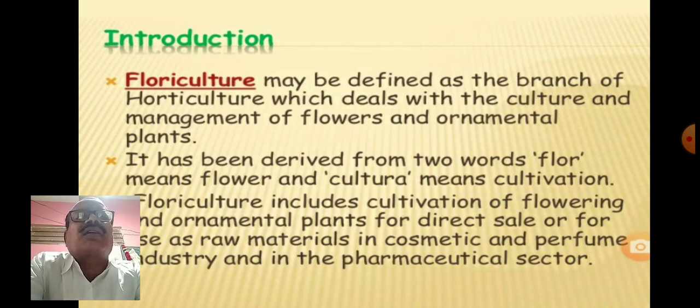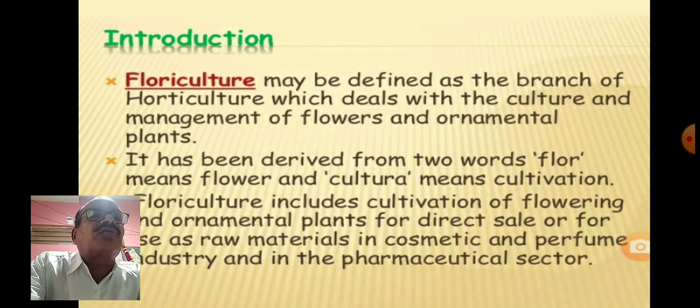Earlier we have studied the introduction, that floriculture is the branch of horticulture which deals with the culture and management of the flowers and ornamental plants. This word is derived from the word flos, that means flower, and cultura means cultivation.